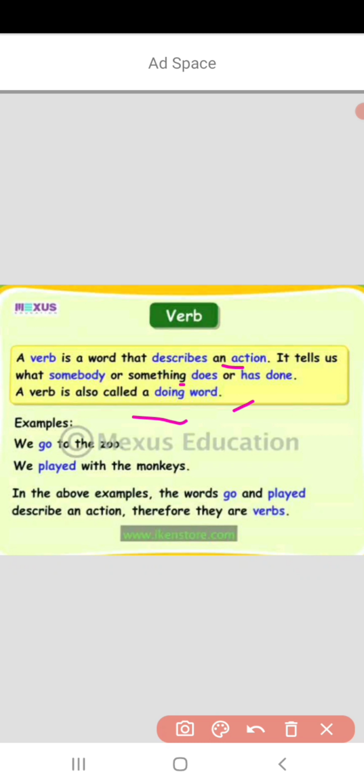For example, we go to the zoo, we played with the monkeys. So here go and play, both are verbs. Okay, in the above examples, the words go and play describe an action. Therefore, they are doing words, or you can say they are verbs.